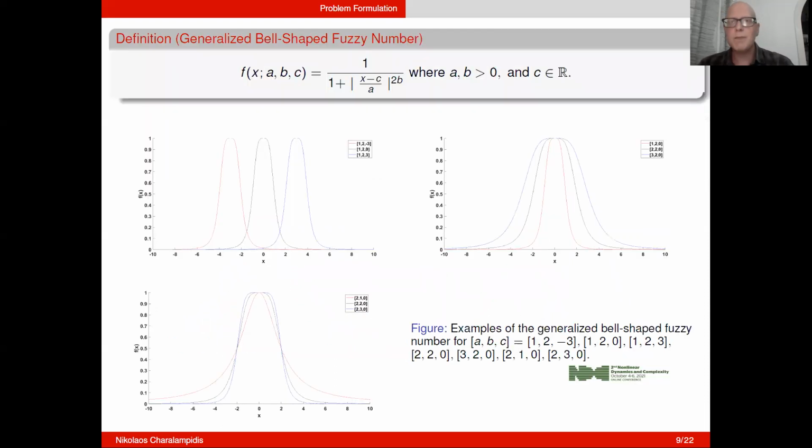Similarly, the generalized bell-shaped fuzzy number is given by this equation, and it's comprised by three parameters, where the A parameter defines the width of the curve, as it can be seen here on the right figure. The B parameter determines the shape of the curve on both sides of the central plateau, and we can see that on the second left figure. And the C parameter specifies the center of the curve along the x-axis, and we can see it here on the first left figure.